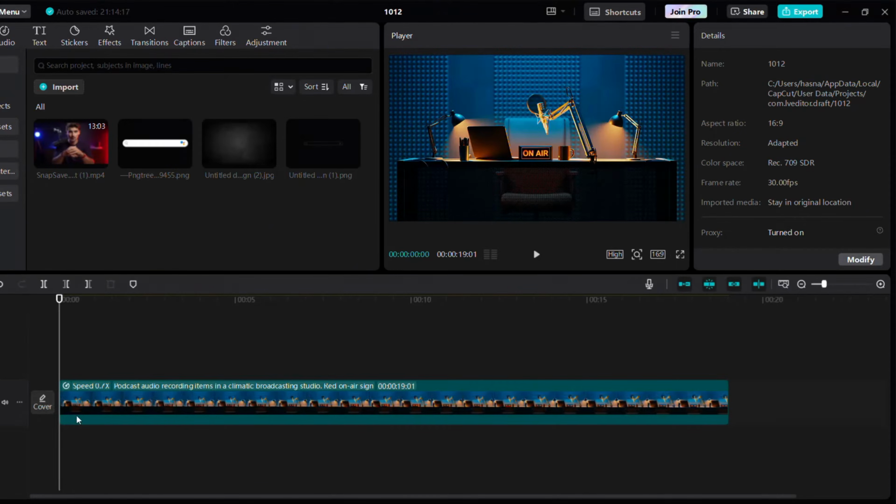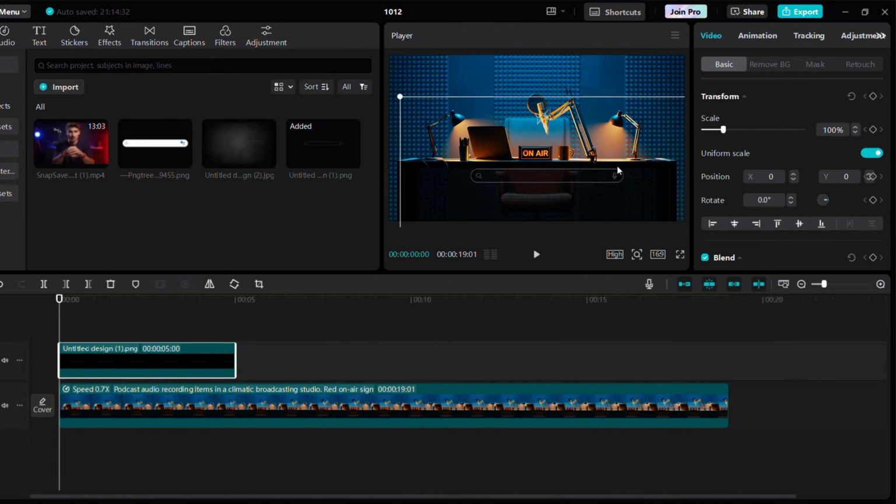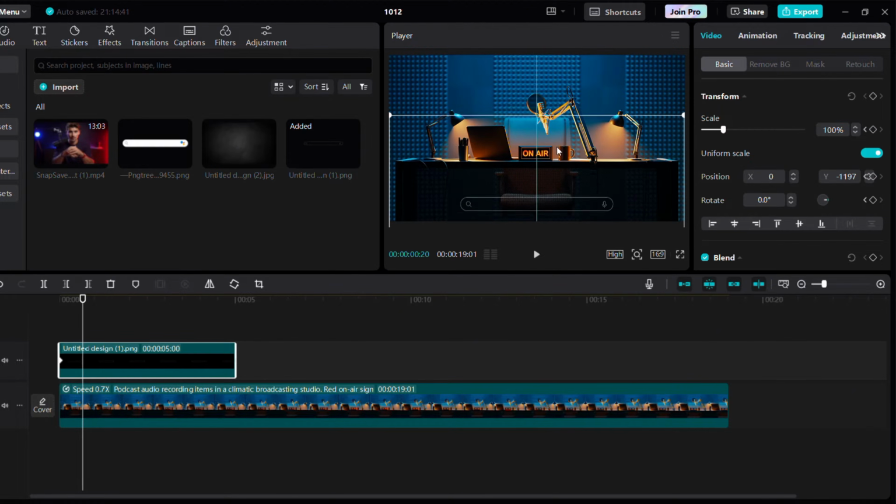First, bring the search bar onto the timeline. Now, animate it using keyframes. Set a keyframe at the start of the PNG. After a few frames, create another keyframe and bring it back up.